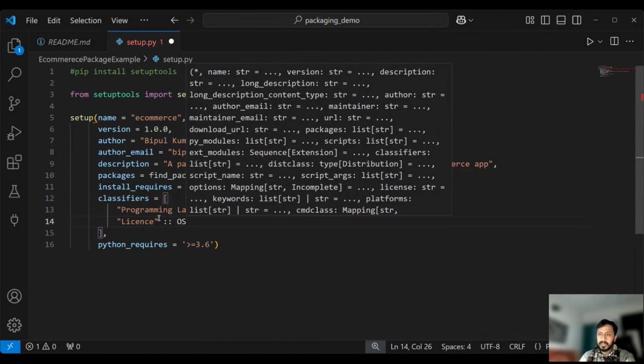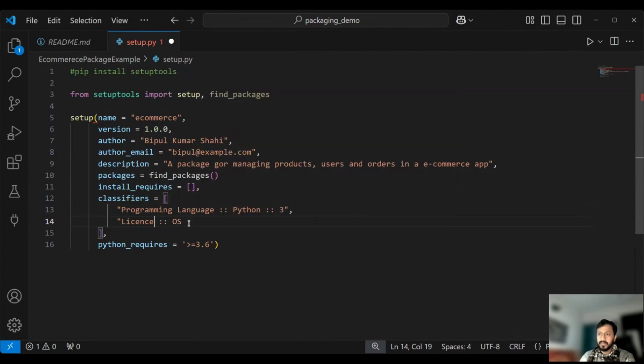So here actually the code should not be closed. Open source, OSI approved. So this is open source community approval, that's what we are mentioning, and that kind of license is provided by MIT. So I can write it over here, MIT license.